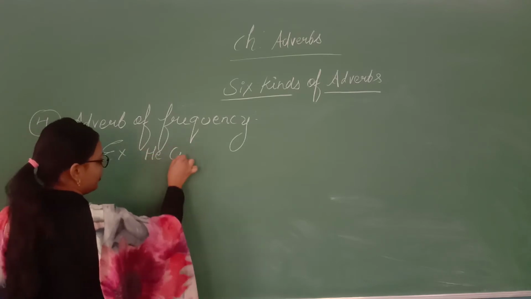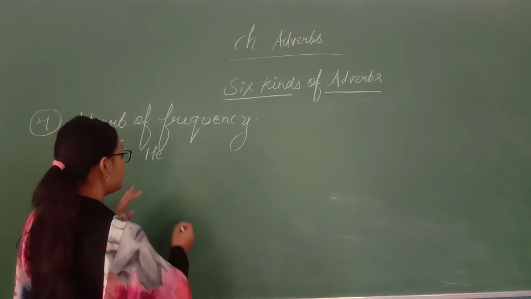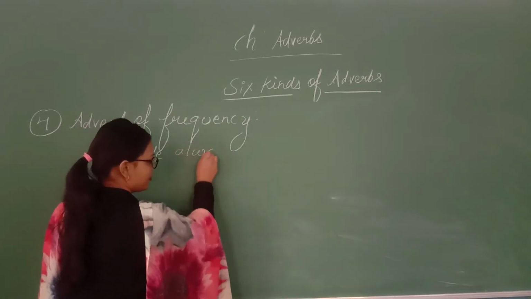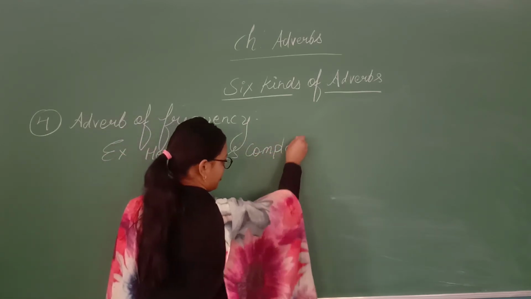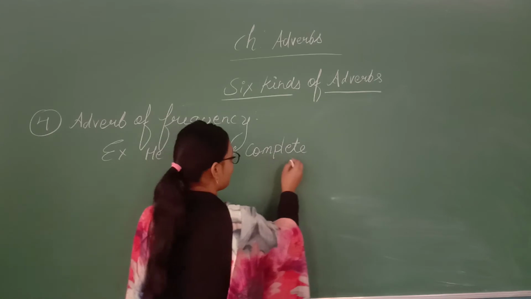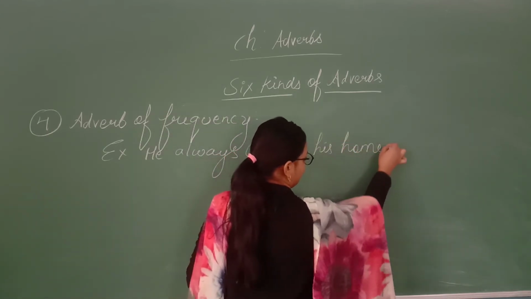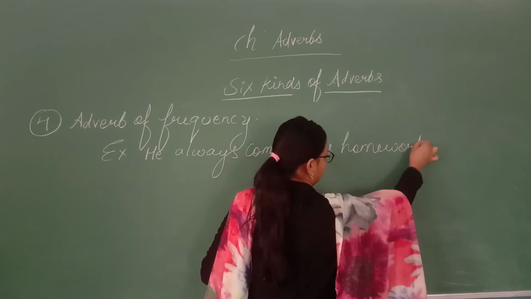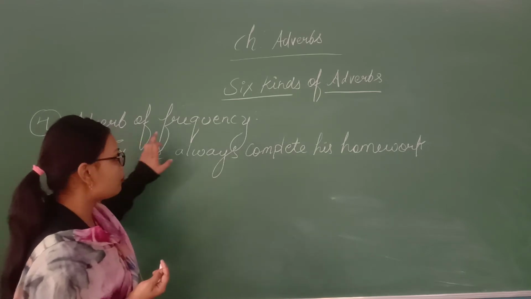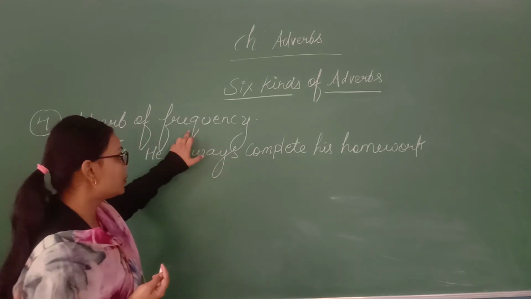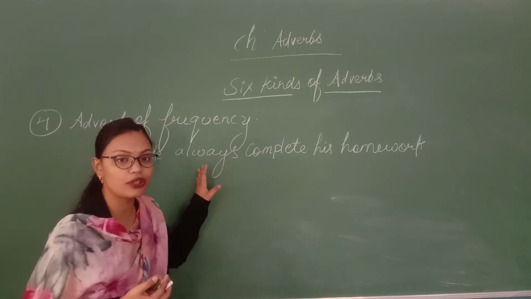He always completes his homework. As I told you, in adverb of frequency, words like always, never, rarely will come before your verb.